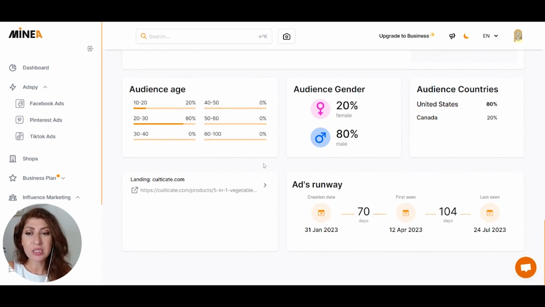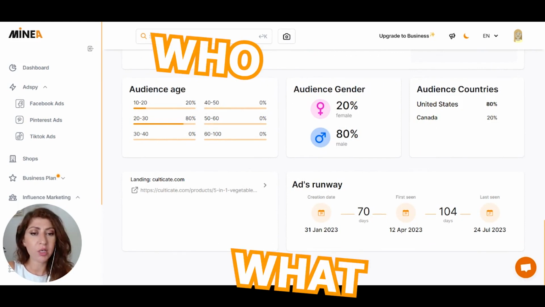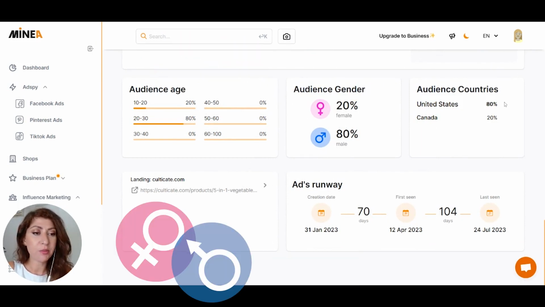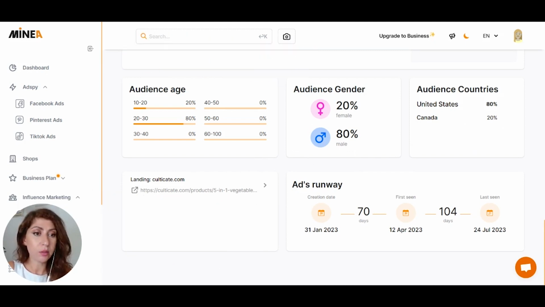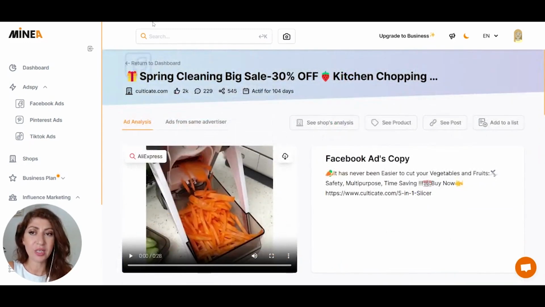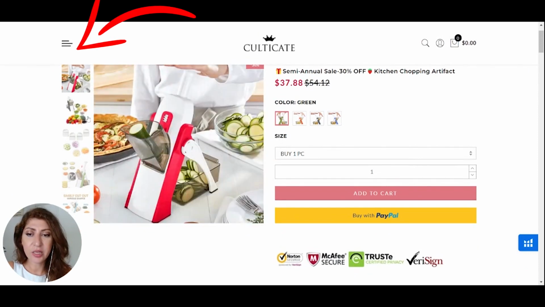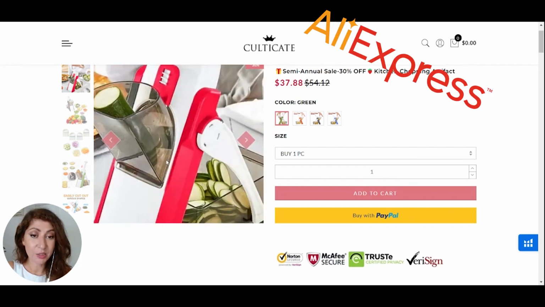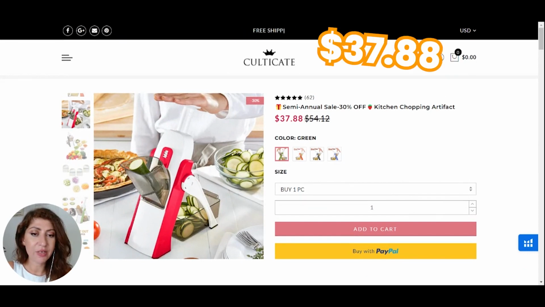The cool thing about this is that you can also see the audience age, so depending on who and what you are targeting, and you can see the difference between females and males, and you can see which country this ad is being advertised under or advertised to. But most importantly, you can also click on the website that is advertising or the account that is advertising this product. Most definitely, this is a dropshipping website, and as you can see, these are the images that probably the seller has gotten directly from AliExpress, which is fine, or Alibaba even. And as you can see, they're selling it for $37.88.